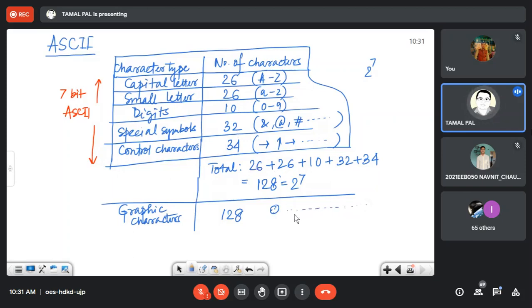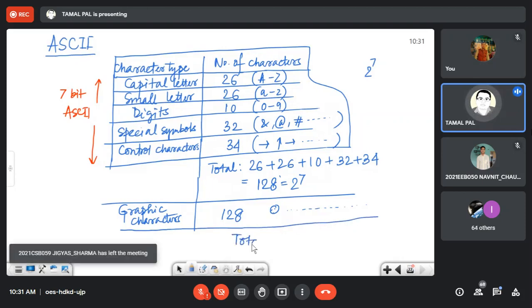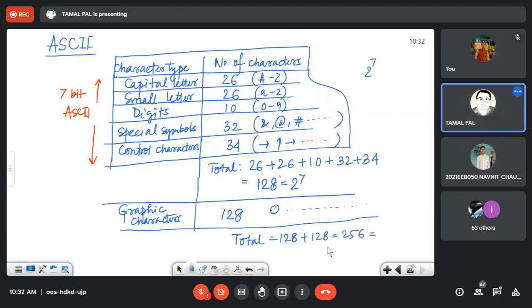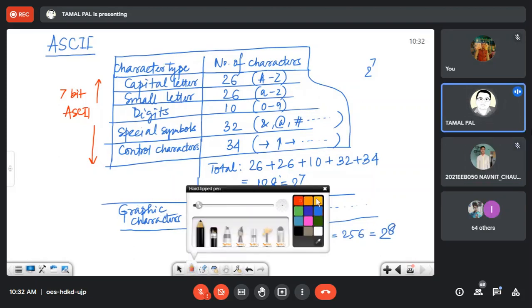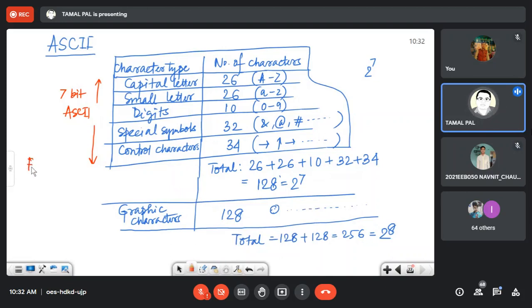So if you like to print something designer like that, there are graphic characters. So graphic characters are added into ASCII, and now the total becomes 128 plus 128, 256. Now tell me how many bits? 8 bits, 2 to the power 8. So this ASCII is known as extended ASCII.